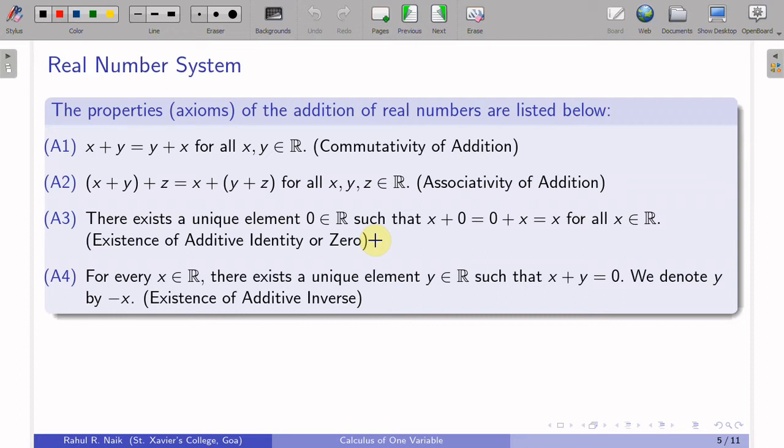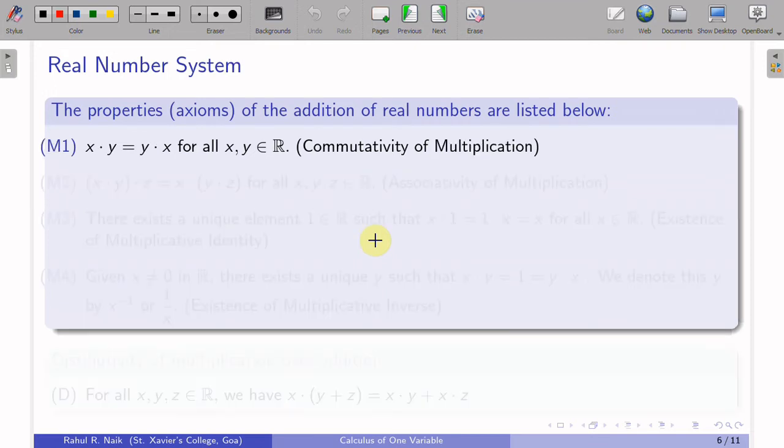Okay. Now, again understand this statement very carefully. You have a universal quantifier first, and what you are saying is that for every x in R, there exists a unique y. So, for that particular x, there is a unique y in R such that x plus y is equal to 0. So, existence of y depends on x. For example, if you take x equal to 3, in that case y will be equal to minus 3. If you take x equal to 4, y will be equal to minus 4, and so on, and that's called the additive inverse. So, for each x there is a unique element. Unique means only one element having that property. So, these are the 4 properties or axioms for the addition of real numbers.